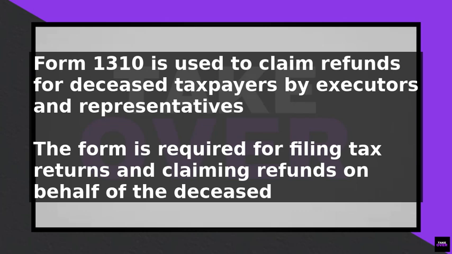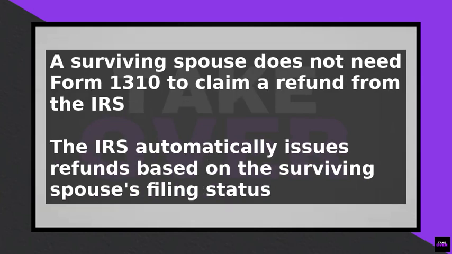For instance, if a surviving spouse receives a refund check that includes the deceased spouse's name, they can have the check reissued in their name by returning the check marked void and including a completed Form 1310 and a written request. However, there are situations where Form 1310 is not required.